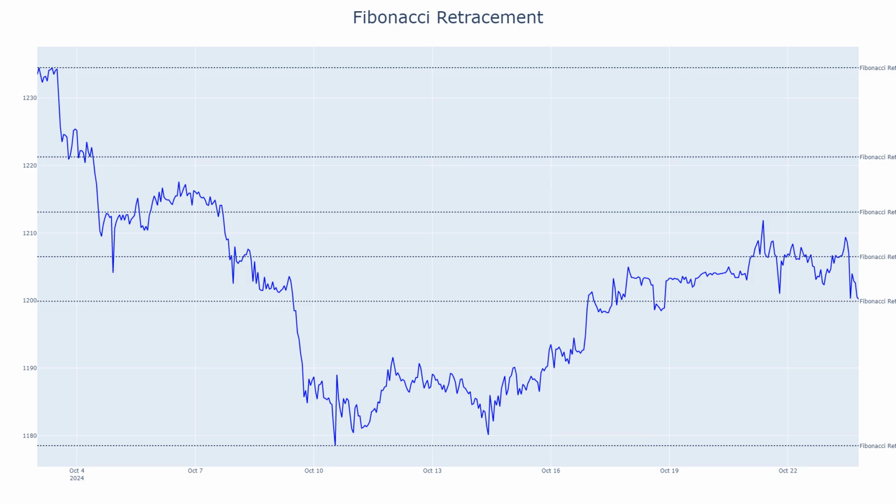Traders should closely monitor this 61.8% retracement, as a strong move below it could push USDTARS toward the 100.0% level at 1178.5. However, a bounce from this support could signal a recovery toward the 50% or 38.2% retracement levels.